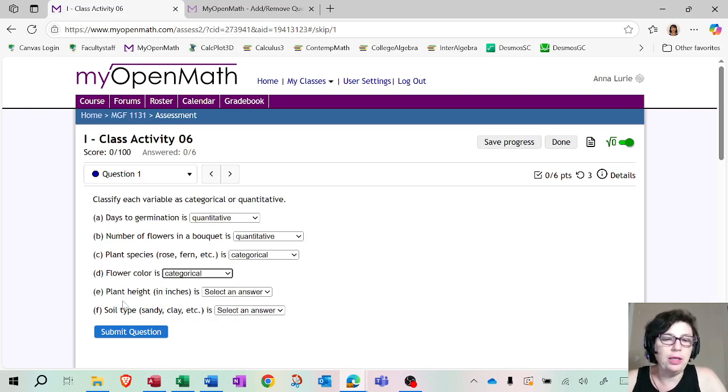Now, height in inches. Notice how here we have measurement units. Anything that has measurement units will always be numerical or quantitative. So height, can you say average height? Sure. So that's going to be quantitative. Soil type. Okay, so sandy, clay, and so on. Well, can you say average soil type? No, you cannot. So that would be categorical.